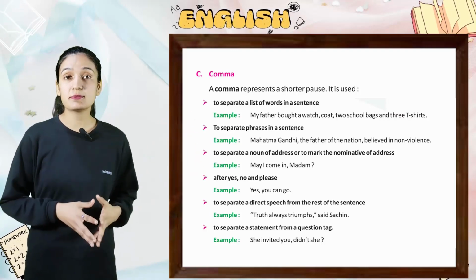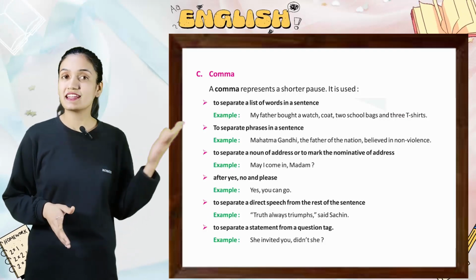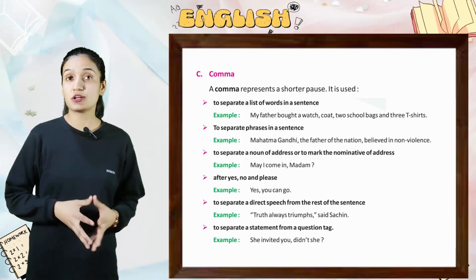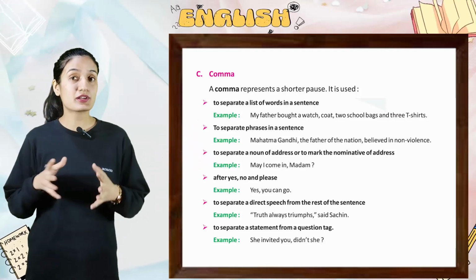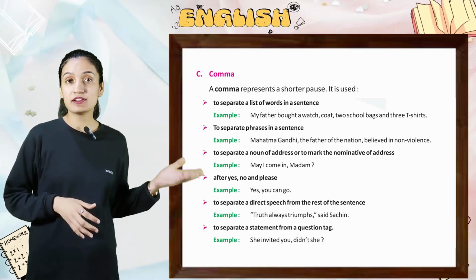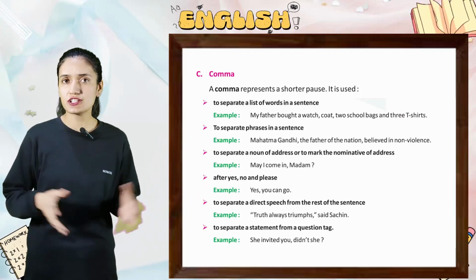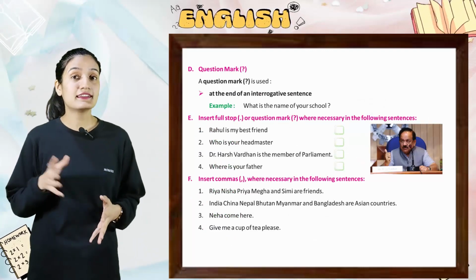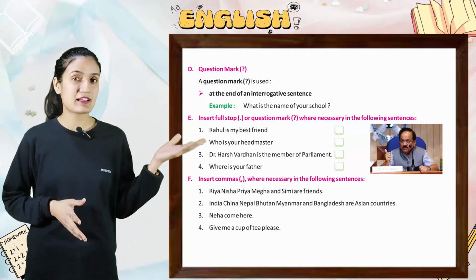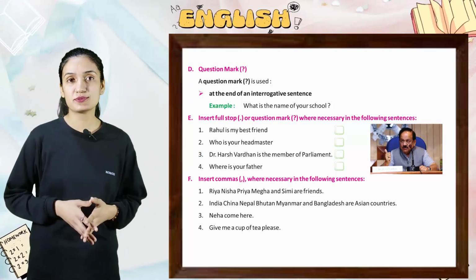To separate a direct speech from the rest of the sentence. Example, truth always triumphs, said Sachin. To separate a statement from a question tag. Example, she invited you, didn't she? Next is question mark. A question mark is used at the end of an interrogative sentence. Example, what is the name of your school?